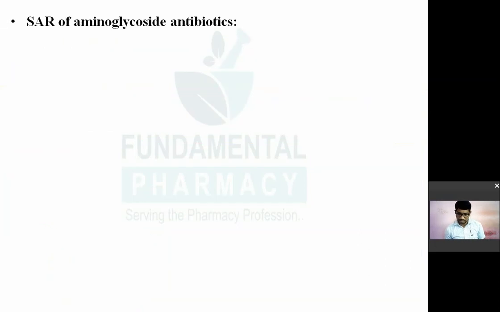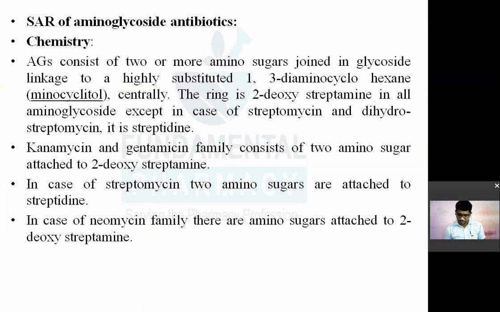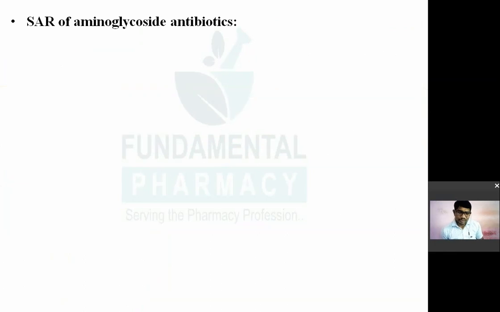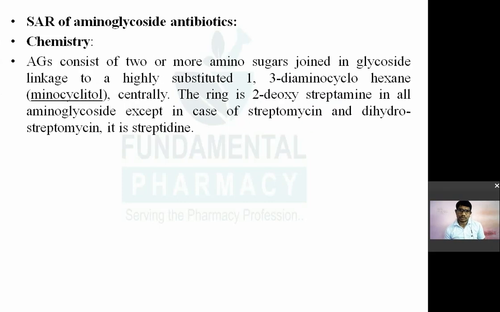Now SAR of aminoglycosides. Before that, okay, SAR of aminoglycosides. So they may ask questions in this part. Structure activity relationship of aminoglycosides. So first of all, you should know the chemistry of aminoglycosides. Chemistry क्या है, इसमें क्या क्या है? So aminoglycoside consists of 2 or more amino sugars.